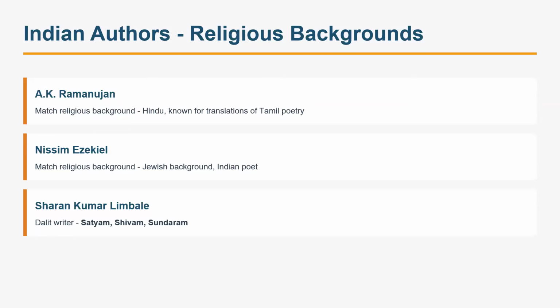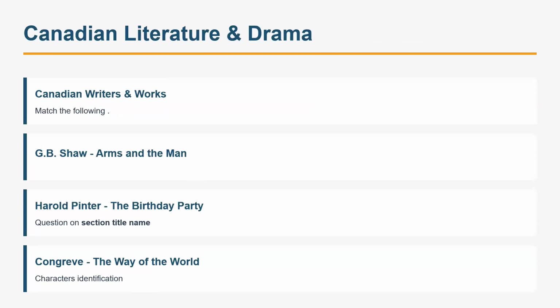Right? If you read those options, assertion and reasoning, we can arrive at the question very easily. Then there was a question on Canadian writers and their work, match the following, which also, if you remember the names, as it insisted, in every exam there used to be a lot more chronology questions, but in this exam there was less.